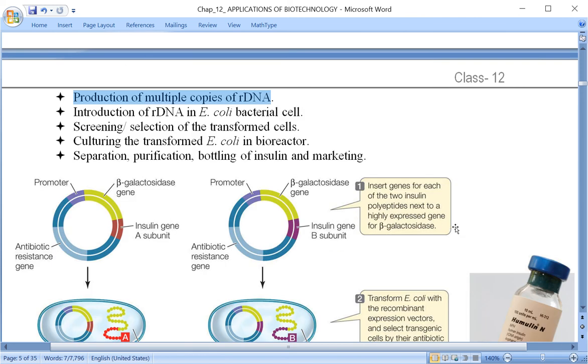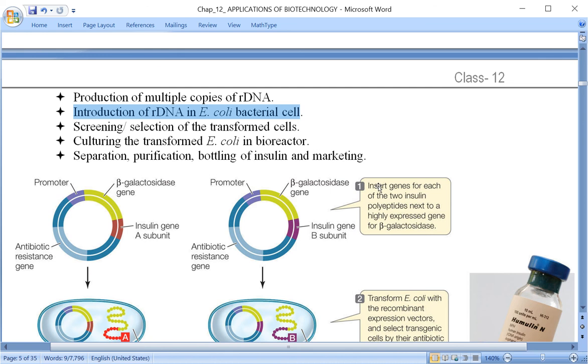This recombinant DNA has to be cloned in multiple copies, in large number, so that it can be used later for introduction into the E. coli bacterial cell. Multiple copies of this recombinant DNA are produced by cloning it and then introducing these rDNAs into the E. coli bacterial cell.